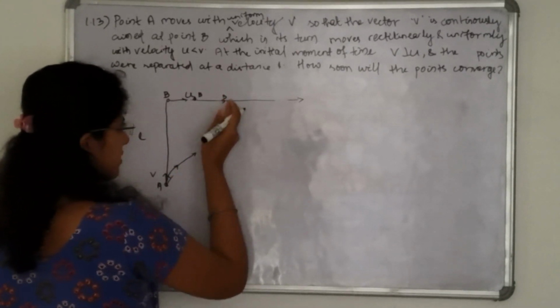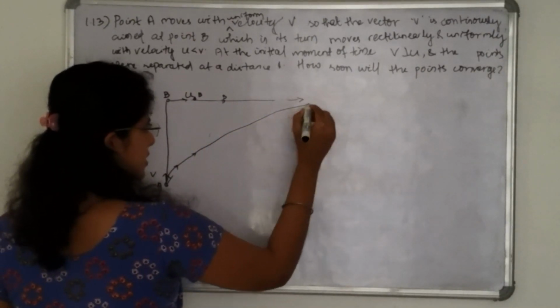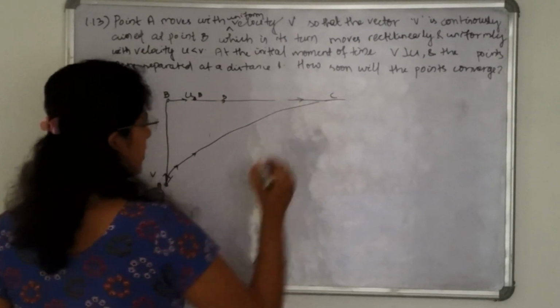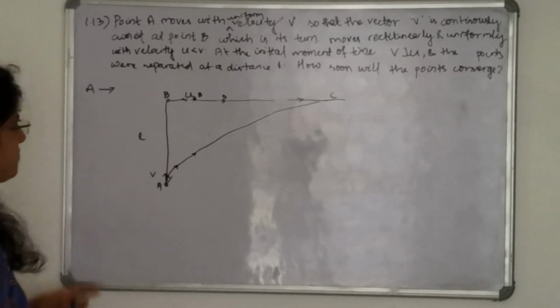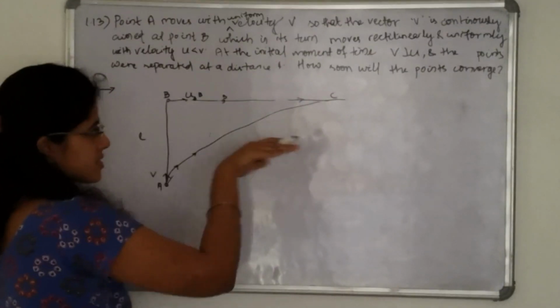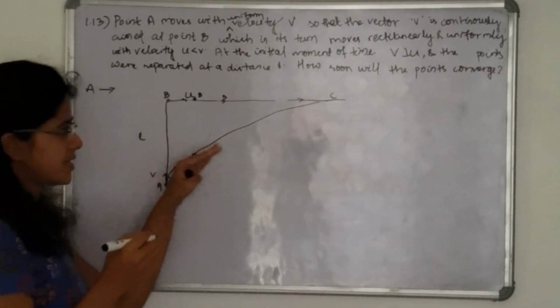Following this trajectory, let us say at point C both A and B will meet. B is continually heading in this direction with velocity u, but A is changing its direction while its speed is the same.